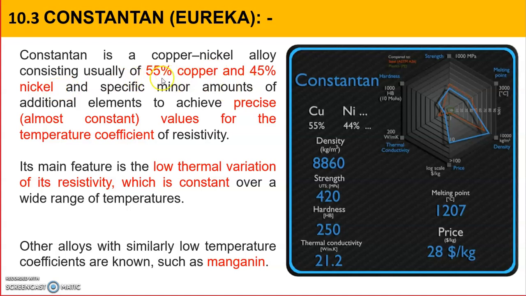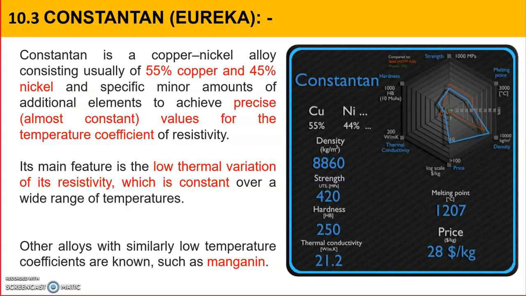So generally you can say 45 is nickel and 55 is copper, or 40/60 also you can consider. These variations will be found everywhere, so you can check with two or three references.